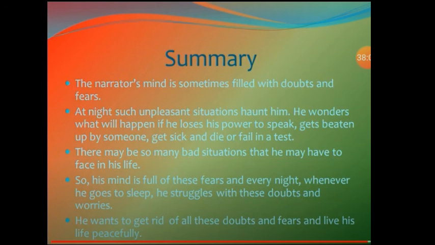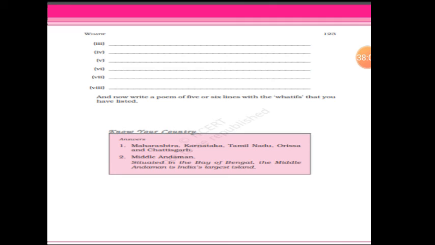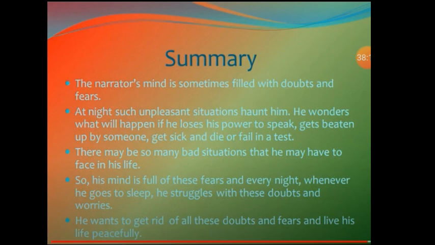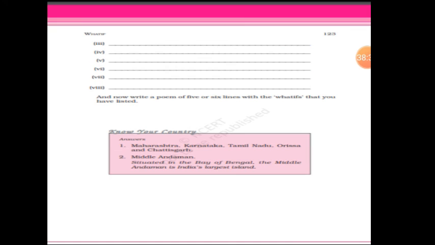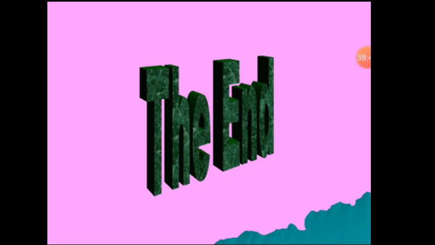The summary of the poem. Yes, I will just go through the summary. The narrator's mind is sometimes filled with doubts and fears. At night, such unpleasant situations haunt him. He wonders what will happen if he loses his power to speak, gets beaten up, if someone gets sick and dies, or fails a test. There may be many bad situations that he may have to face in his life. So his mind is full of those fears every night. Whenever he goes to sleep, he struggles with these doubts and worries. He wants to get rid of these doubts and fears and live his life peacefully. So this was the summary of the poem, What If.